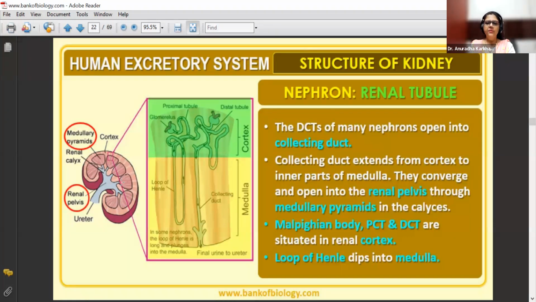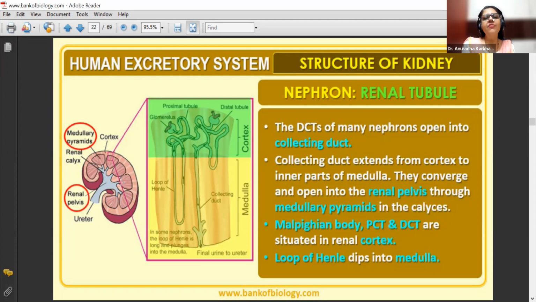Glomerulus is a part of Bowman's capsule, then why have a separate name for something which is included in another? Because glomerulus will carry blood, tubule will carry urine, and collectively they both will be called as Malpighian body. Okay. The ready urine pours down through the minor calyces. Yes, correct. So collecting tubule will have the urine formed.